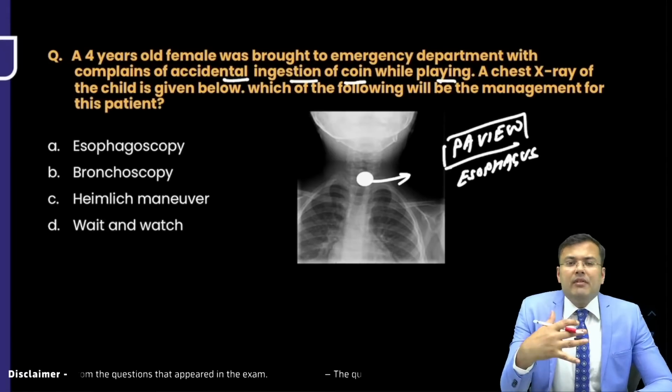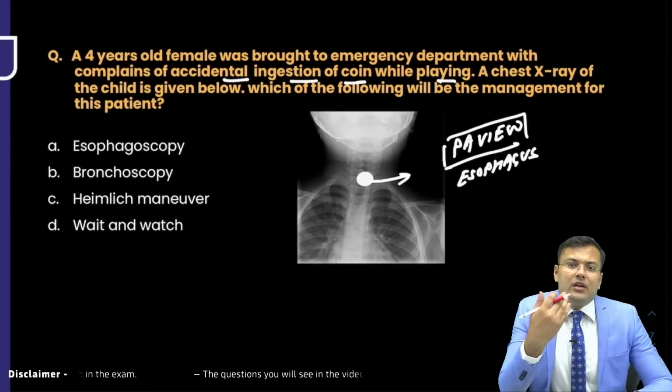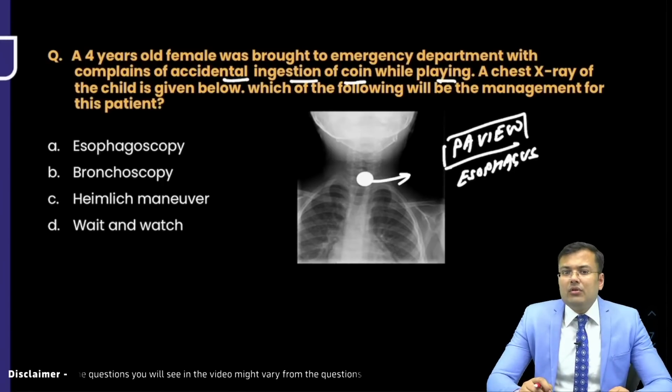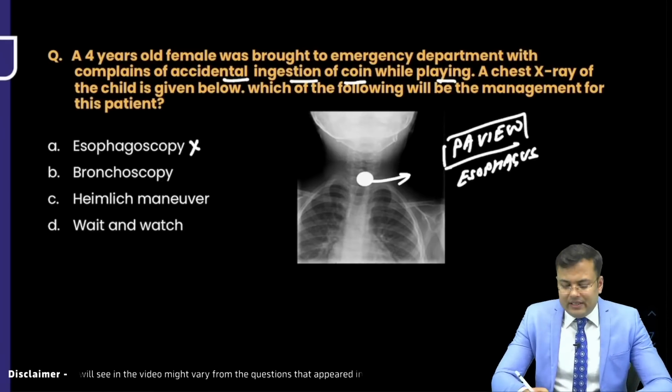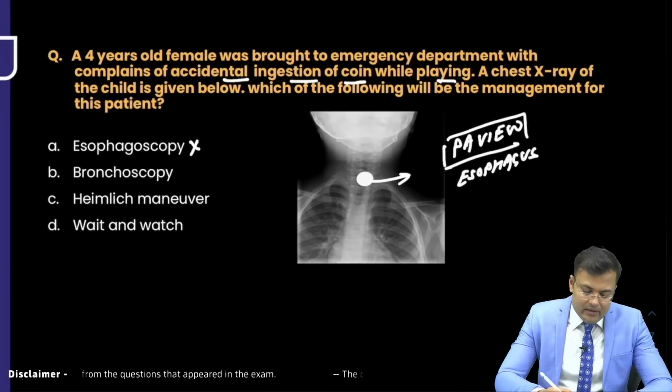And what is the principle we follow? If the coin crosses the cricopharynx, no need to remove it. It will be excreted in stool. No need to remove it. So here, are you going to perform esophagoscopy? No. On chest x-ray, you can see that it crossed the cricopharynx and the coin is in the esophagus.